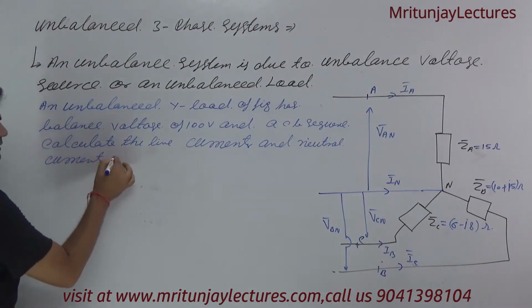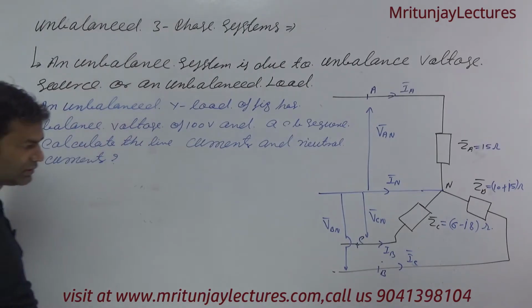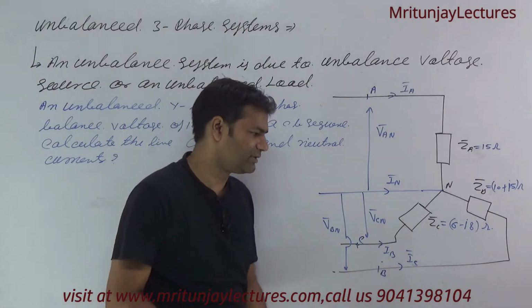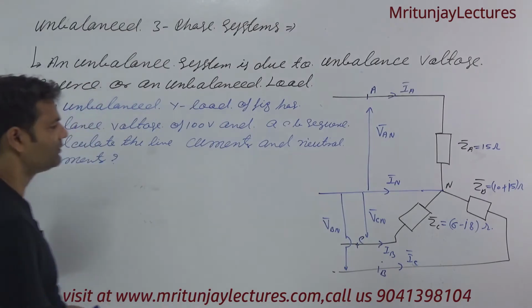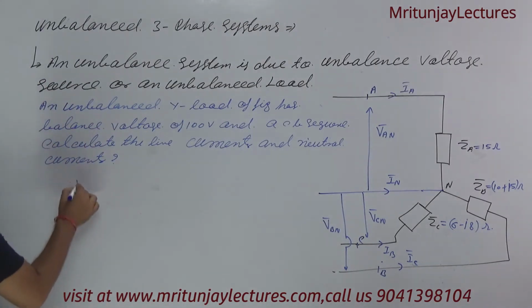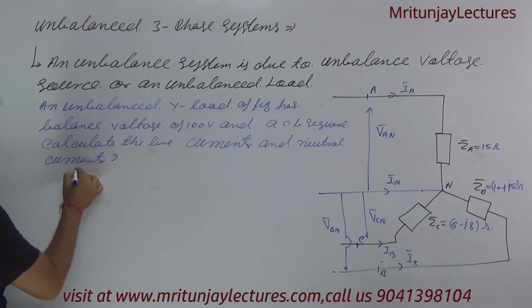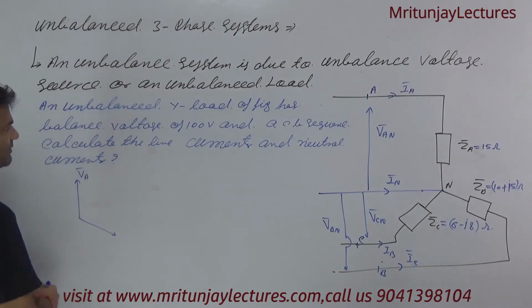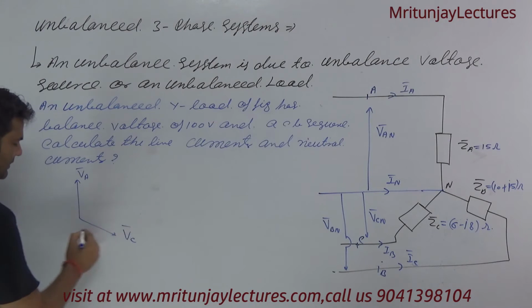clear or not? Our motto, they are connected corresponding to a three phase balanced source. So I know that if the phase sequence is ACB, that is A, VA, ACB means A, C, and that is B.